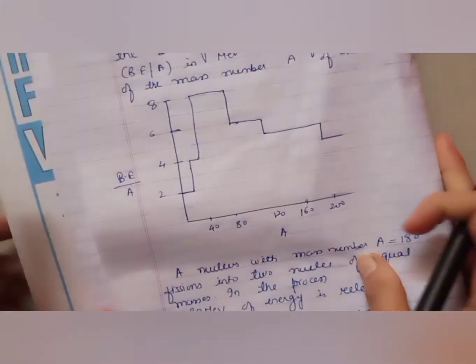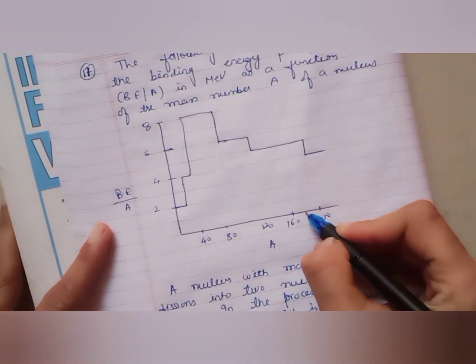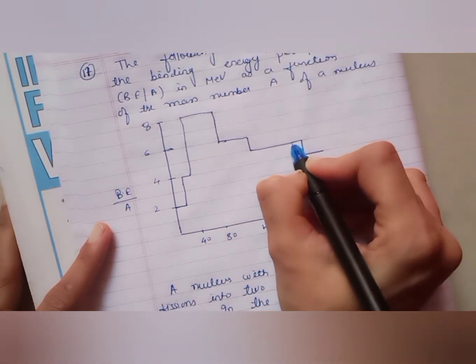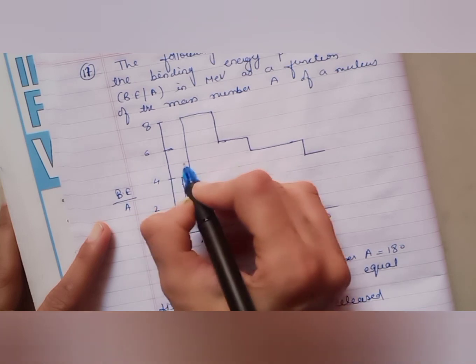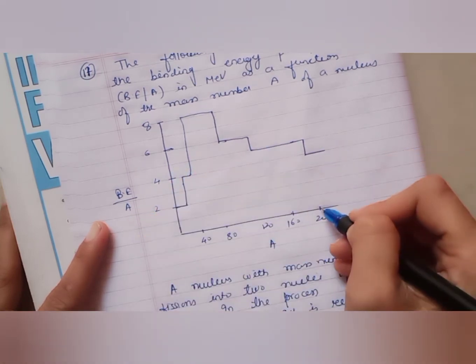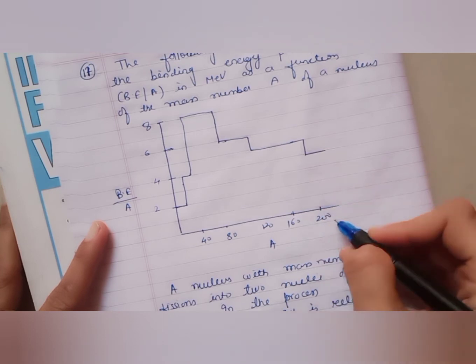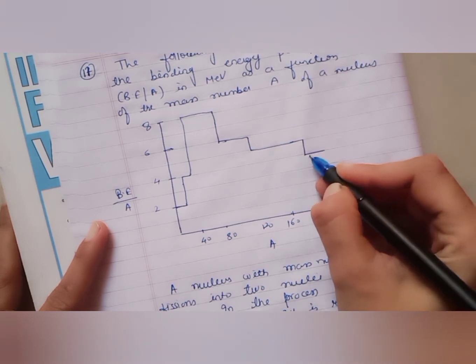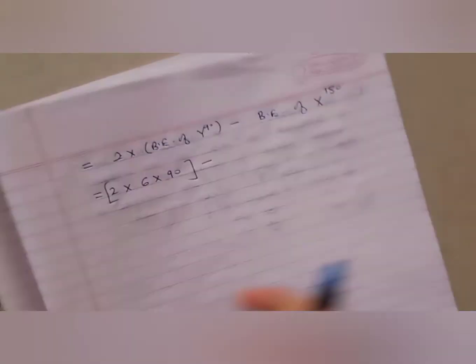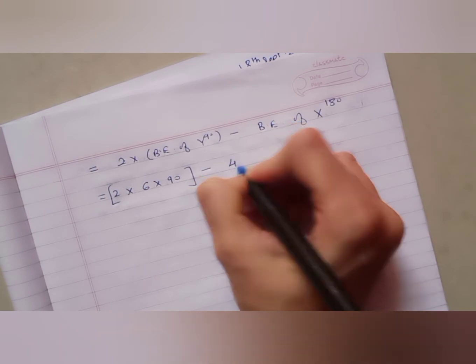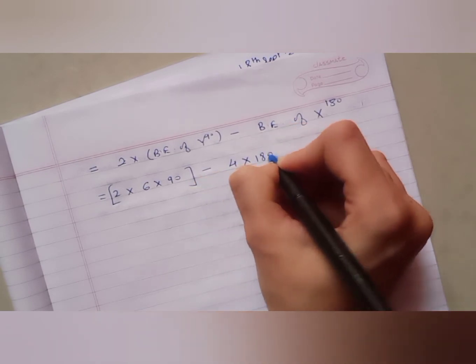How much is it? For 180 it will go like this, and 180 is here. So the binding energy for 180 will be 4 MeV. So you will get minus 4 multiplied by 180.